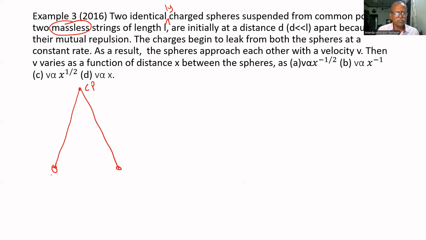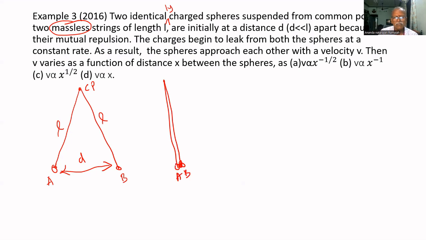Two charged spheres, say A and B, are suspended from a common point. Its length is L, and they are initially at a distance D. Why are they at a distance D? Suppose they are not charged, they will hang like this, because A and B are not charged, from the common point.